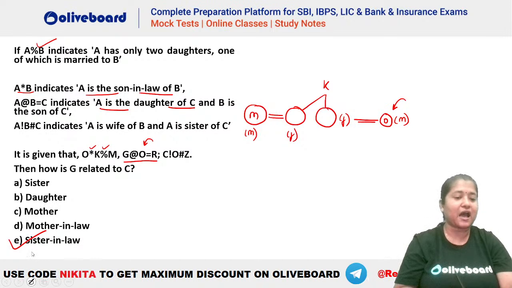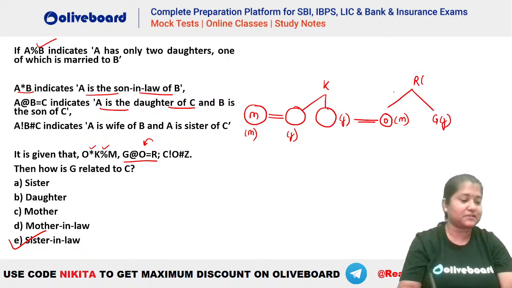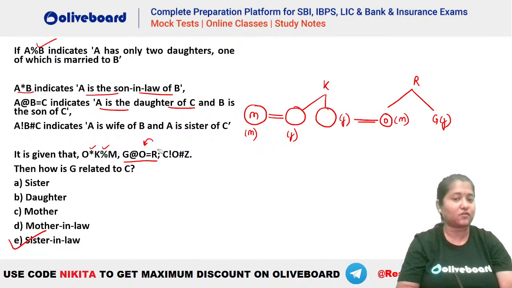So O is the son of R. That means you will be getting R somewhere like this. Let's say this is your R. R has to be something like this. O is the son of R. And A is the daughter of C, that means G is the daughter of R. So G will be a female person, isn't it? So we will be getting something like this. This kind of situation is coming, that is G is the daughter of R. So A is the daughter of C and B is the son of C, that means O is the son of R here. So G is the daughter of this and O is the son of this. I hope this is clear till here.